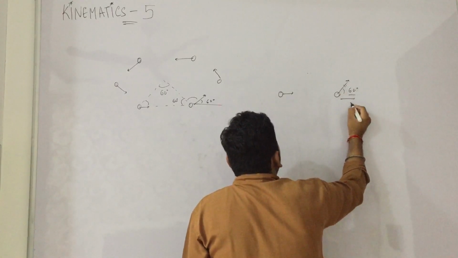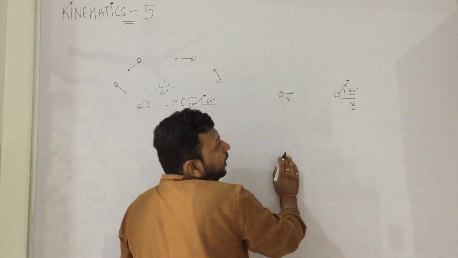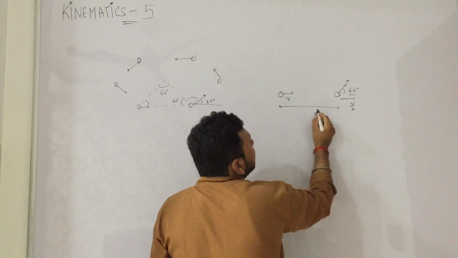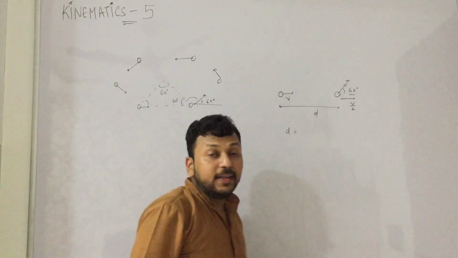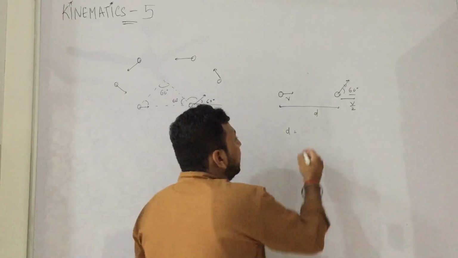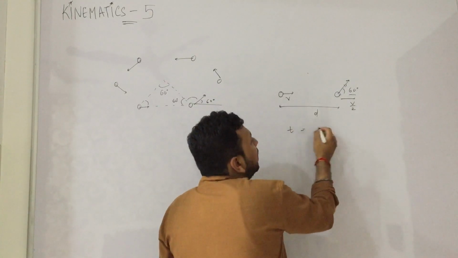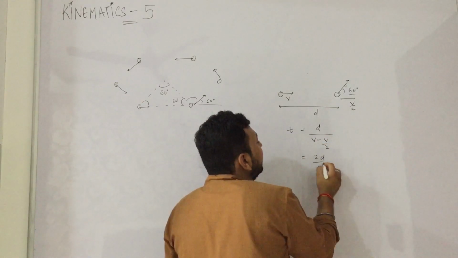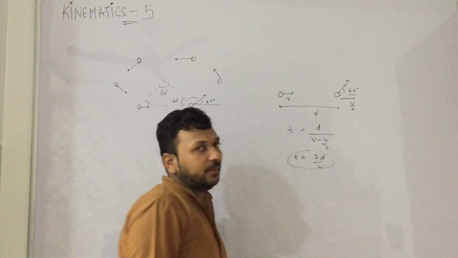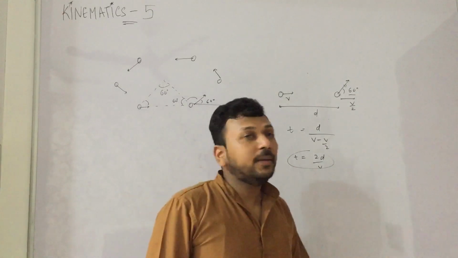If we resolve, this becomes V cos theta, this becomes V. Now to cover this distance, it helped and it opposed. It increased the distance. So time becomes distance upon speed, V minus V by 2. The answer is 2D by V. In this much time they will meet.